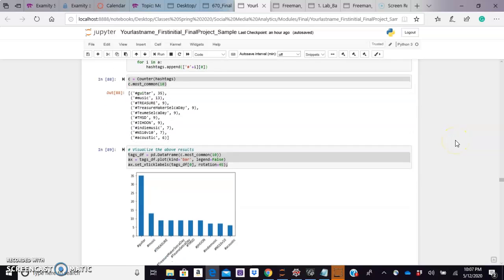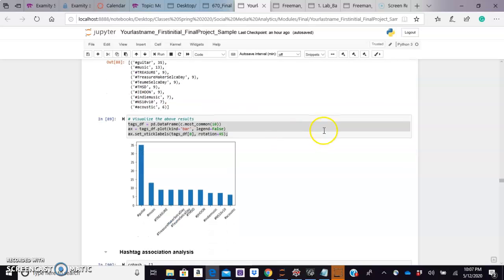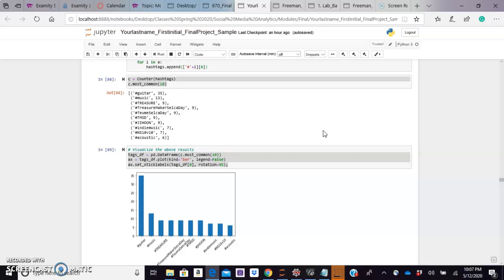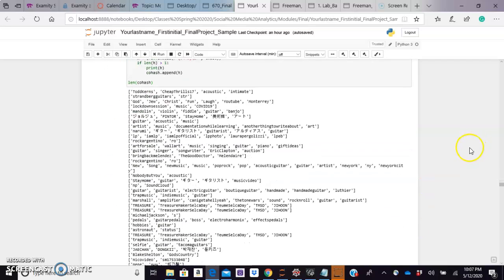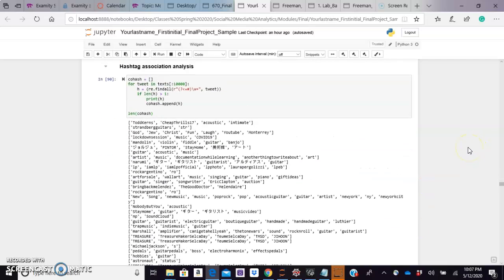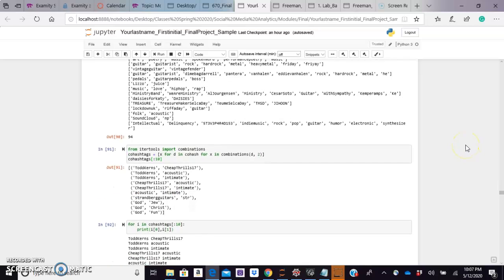And next we're going to look at the hashtags. What are those that are talking about guitars putting in as hashtags? What are they relating that to? And so there's some different topics here. So, treasure, J.I. Hoon, indie music, acoustic, etc. So then we'll move on to hashtag association analysis.